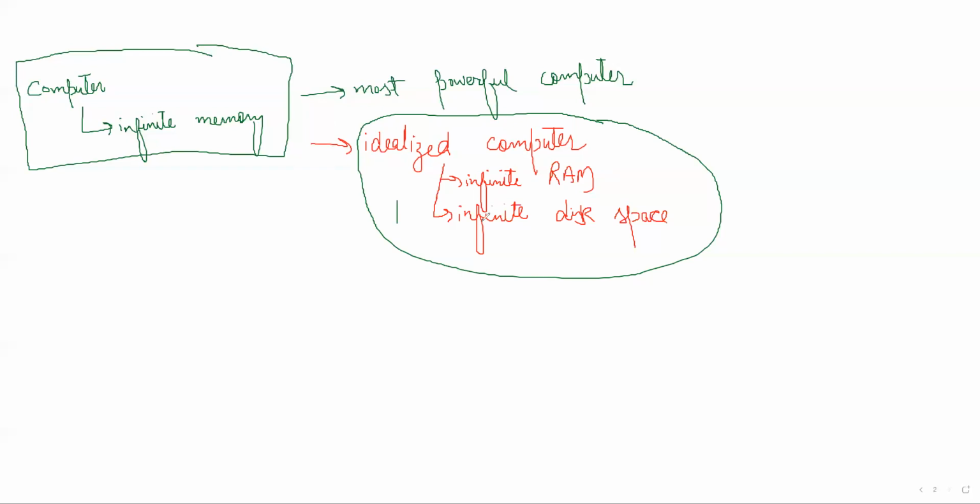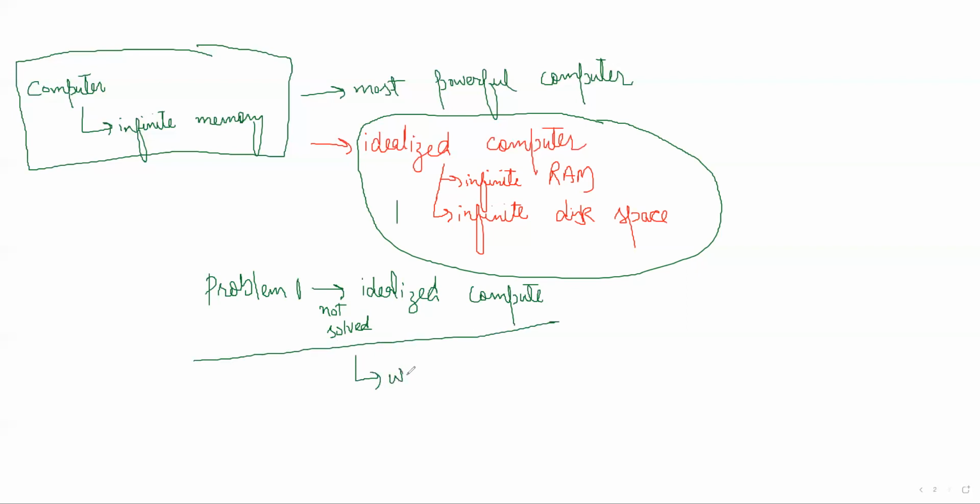So if we have some problem, let's say problem 1, and it is not solved by the idealized computer, what does that mean? It means we cannot solve problem 1. That particular problem cannot be solved.